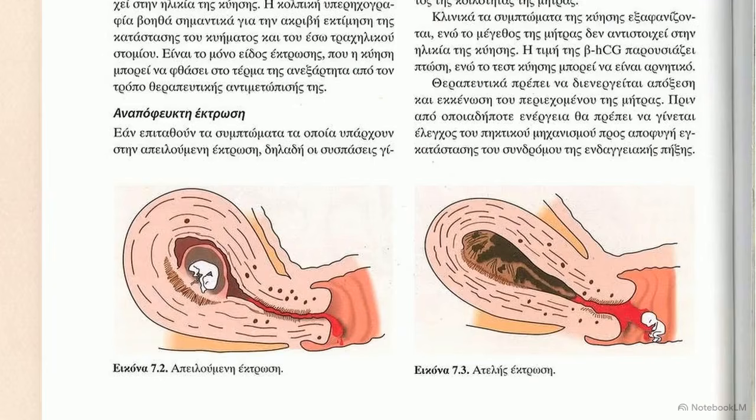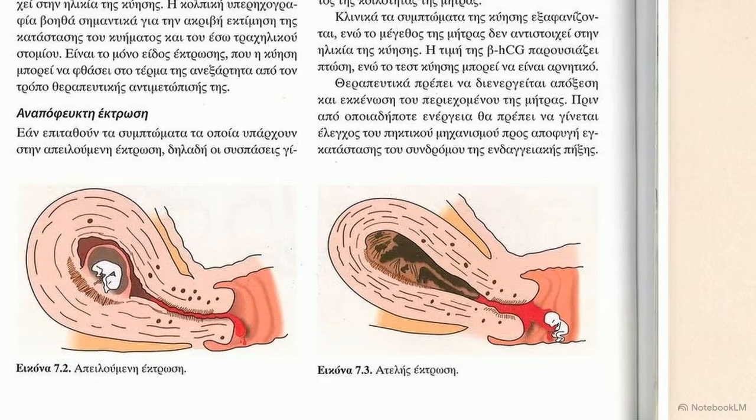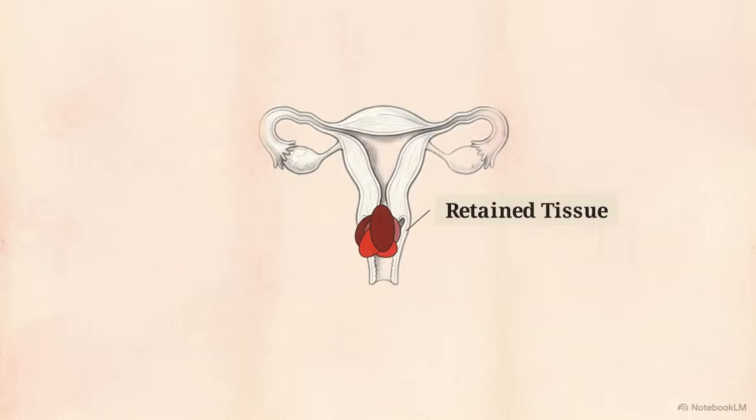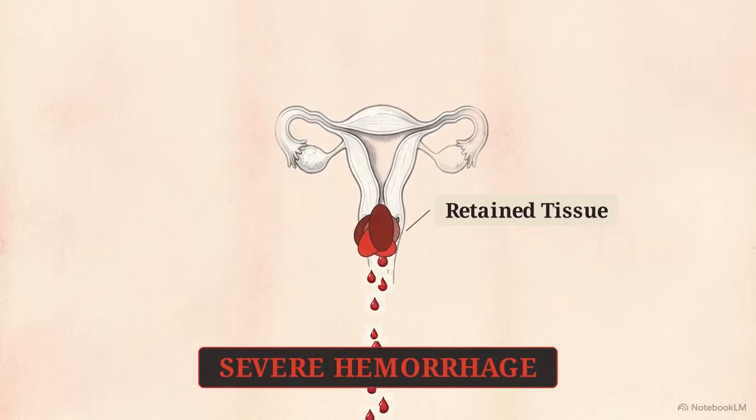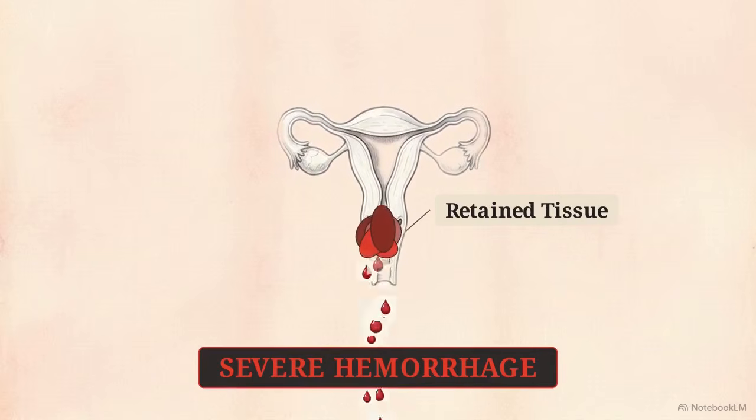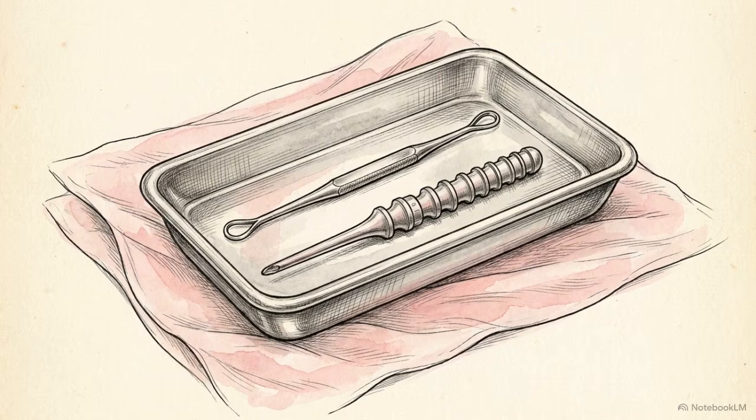In a threatened abortion, bleeding and mild pain occur, but the internal cervical os remains closed with a living fetus. In an incomplete abortion, pain intensifies as the internal os dilates. Blood and remnants pass through the open canal, while portions remain trapped. Retained tissue prevents the uterus from contracting, leading to severe hemorrhage. This requires surgical intervention through dilation and curettage to evacuate the remaining tissue.